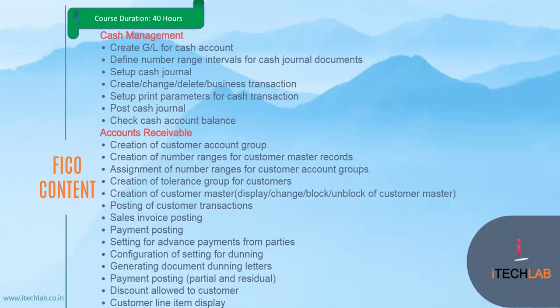And apart from this, let's go with account receivable. Account receivable means it's related to a customer account, and this is also a sub module of FICO. In FICO, I will cover what a customer is, why we create one, and what the customer group, customer number range, and tolerance are, how to use them, and the customer master: how to create, change, and display a customer master.